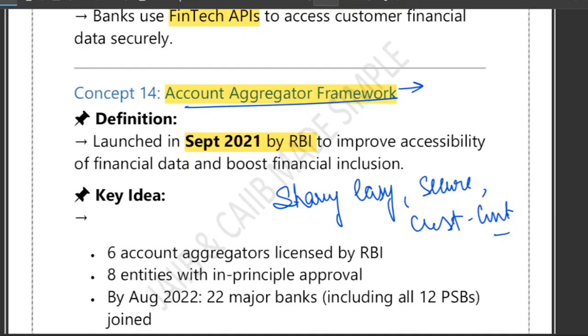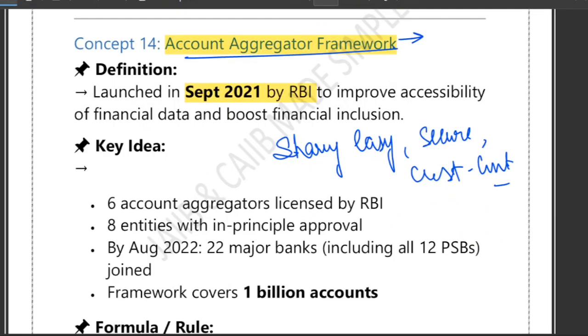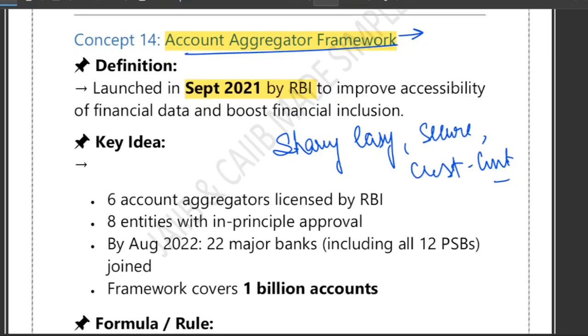Under this system, a customer can allow a bank or financial service provider to access their data with just a quick digital consent. With just a quick digital consent, this makes loan processing faster and increases financial inclusion, especially for those people who don't have traditional paperwork. So that is the account aggregator framework. When did it start? September 2021.